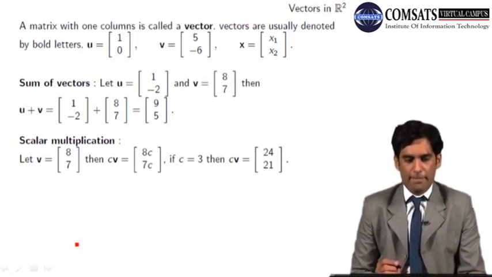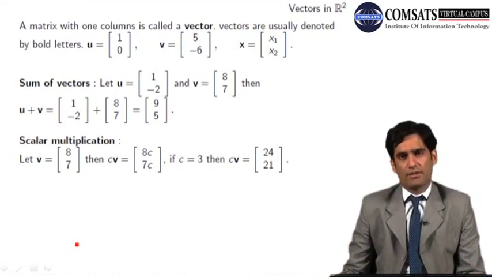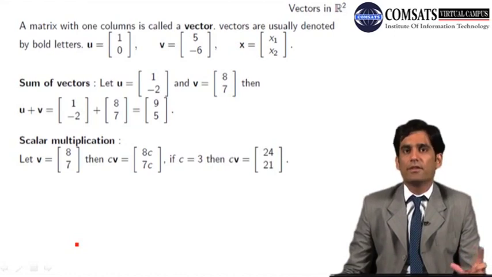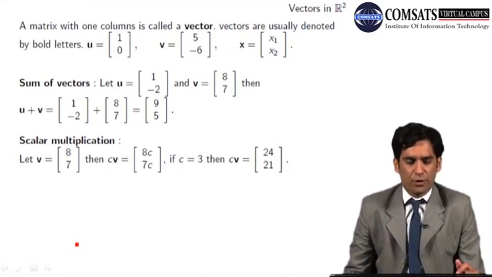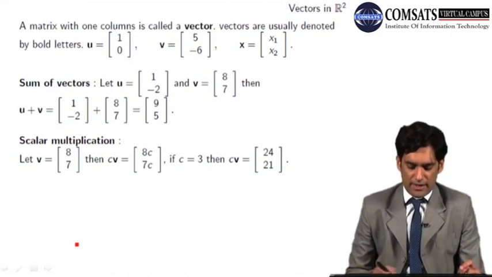What are vectors? Let's go to the slide. A matrix with one column is called a vector. Any matrix which has one column and different rows, maybe 2, 3, 4, 10, 20, 100, is a vector. Vectors are usually denoted by bold letters in linear algebra. For example, in the slide you have u equals 1, 0. These are vectors from the two-dimensional plane, and we write in linear algebra that we have vectors in R2,